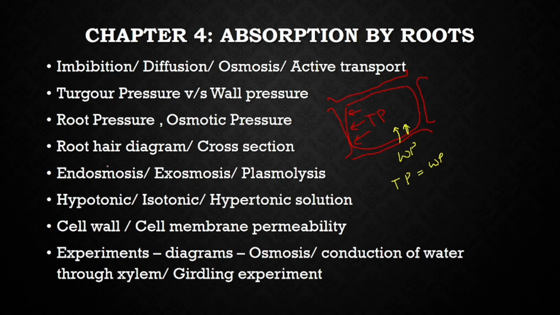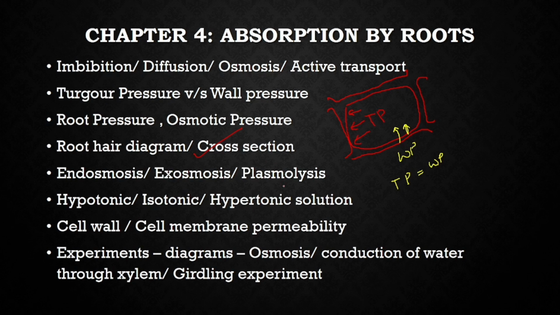Root hair diagram and the cross section can be asked in the examination. Please practice the diagram. The diagram video is already being uploaded, and even in the plant physiology, the process is described. Endoosmosis, exoosmosis, and plasmolysis. Endoosmosis happens when the cell is placed in the hypotonic solution. Exoosmosis happens when the cell is placed in the hypertonic solution, because water always moves from dilute to the concentrated, that is from the hypo to the hyper.